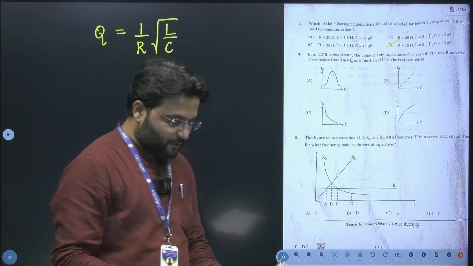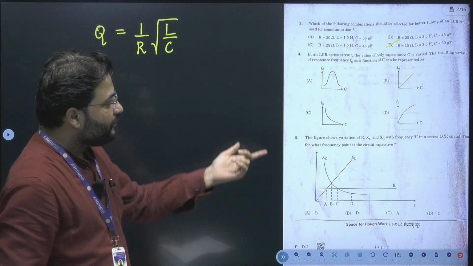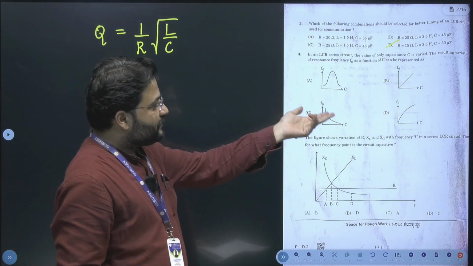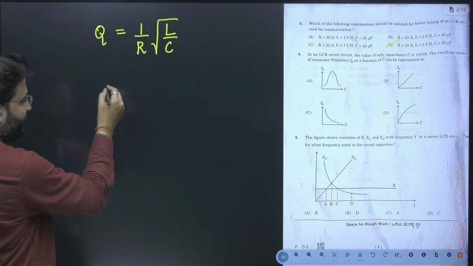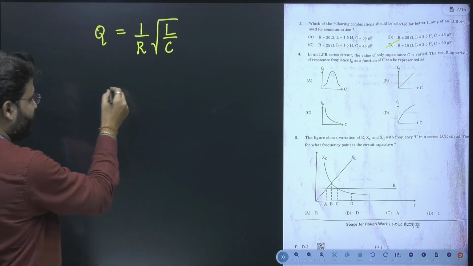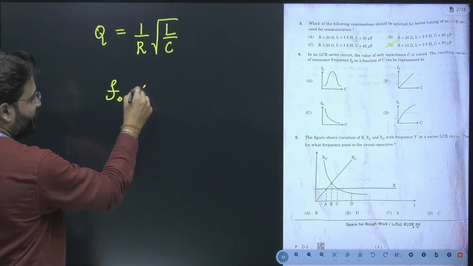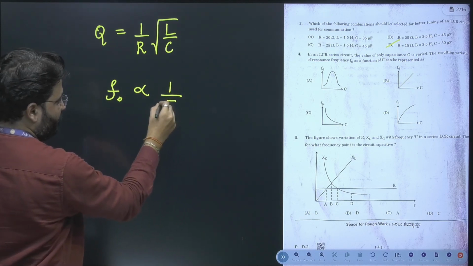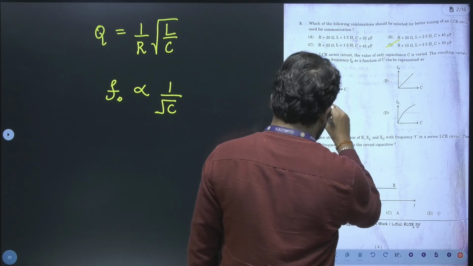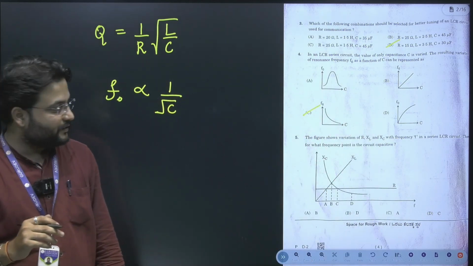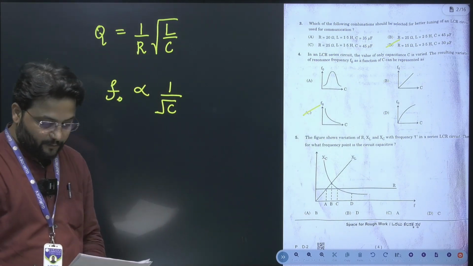Yes, moving to the next question now. The next question is from which chapter? AC, alternating current. And they are asking us to find out the relationship between frequency and capacitance. As we already know, we can write the relationship with the help of capacitive reactance, which I would directly put in front of you: F is inversely proportional to 1 by root C. Using this equation, we can clearly say that the right option would be option C.